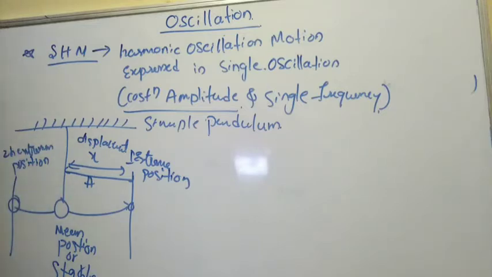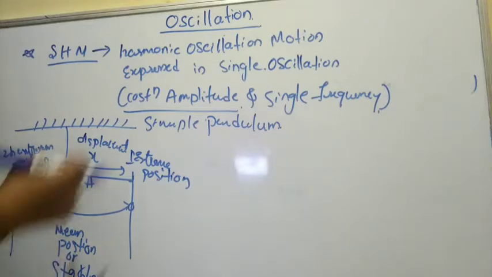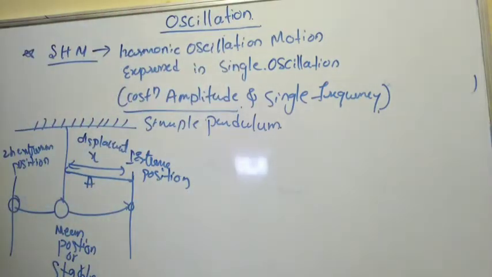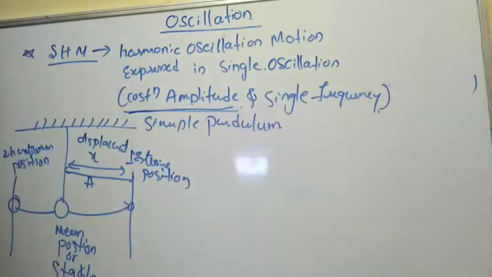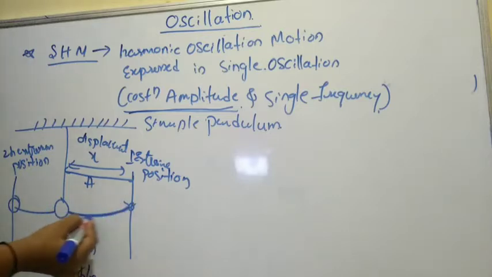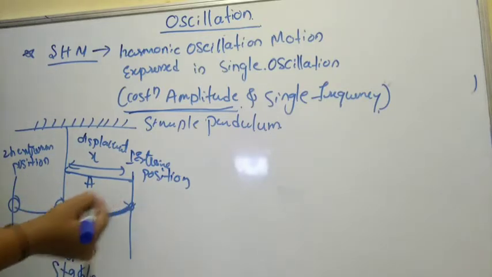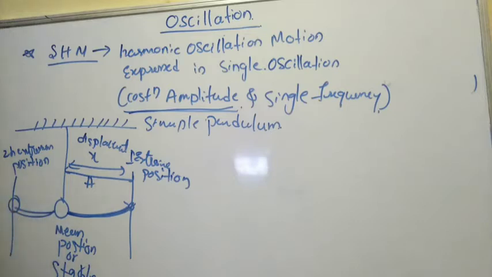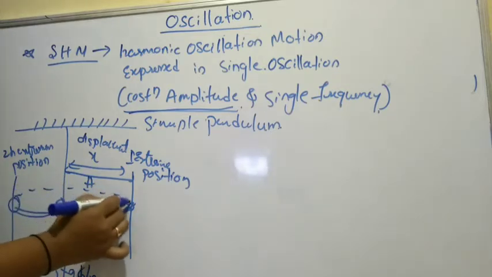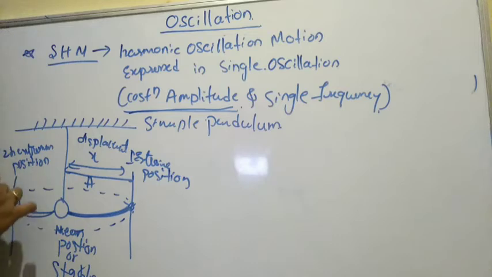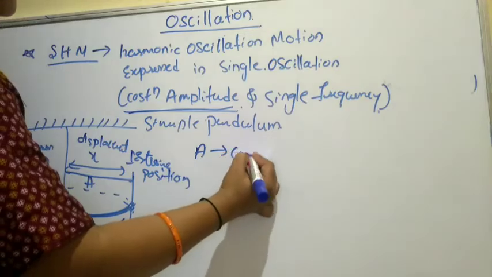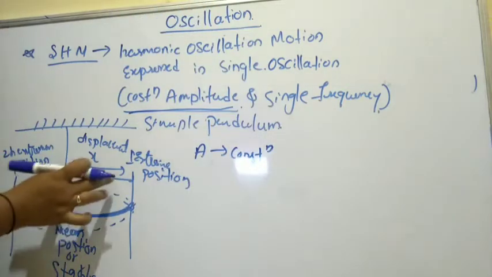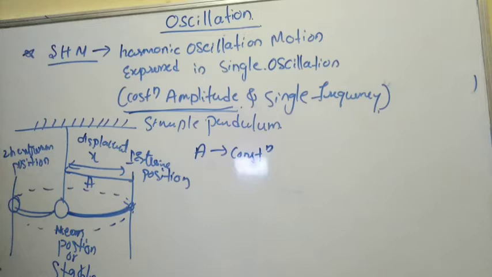So it is once again to understand the simple harmonic motion here. This is the amplitude here. What does it mean? Constant amplitude and single frequency means this distance from the mean position, either to the one extreme position or the next extreme position, while it is executing the to and fro motion, this displacement amplitude must be constant. So this distance should not decrease.